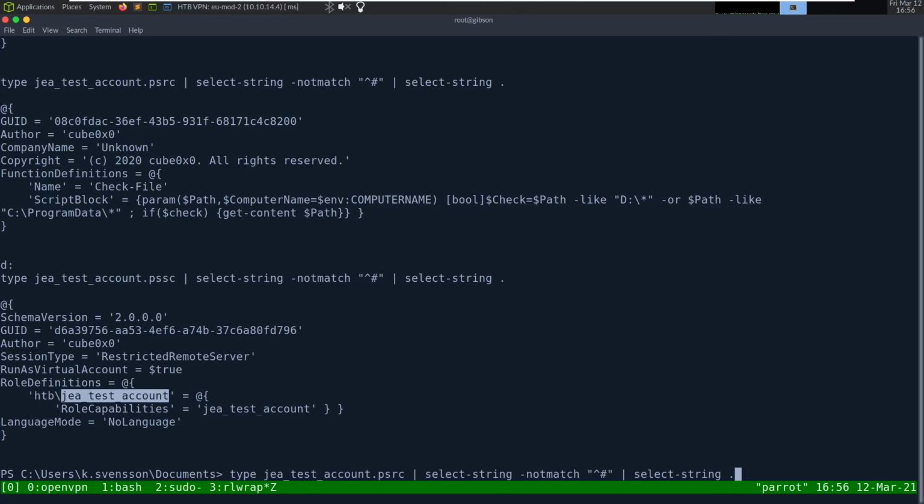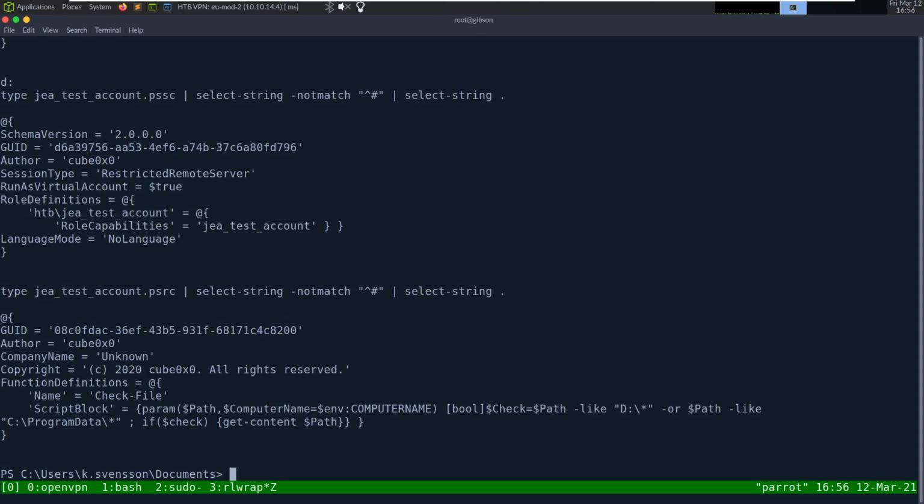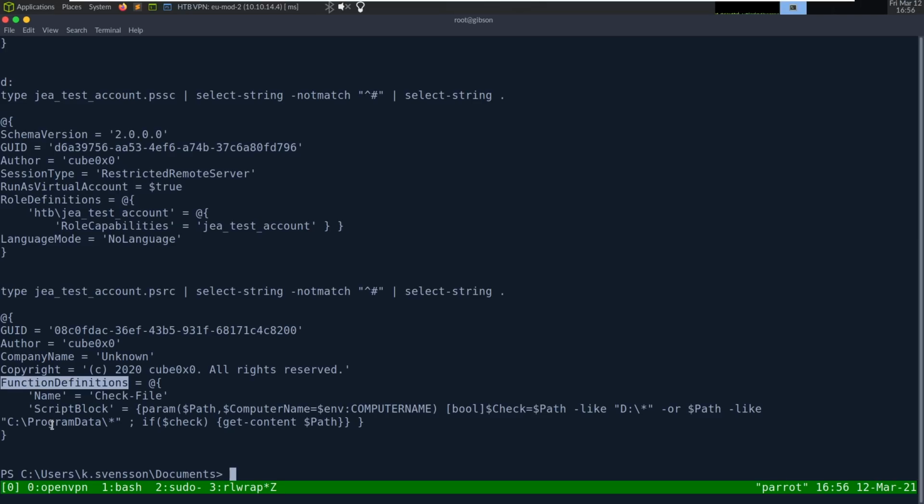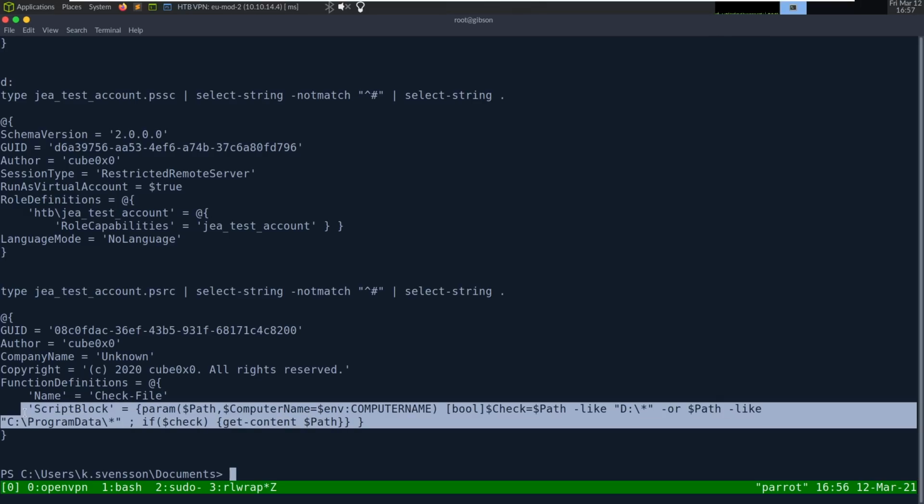And I'd assume this account is in no language mode, and this is the only command it can run. So this is probably defining the role for JEA test account, and JEA test account can run these functions, which is only check file. But the issue is we don't have JEA test account's password, so we can't really even use this yet.